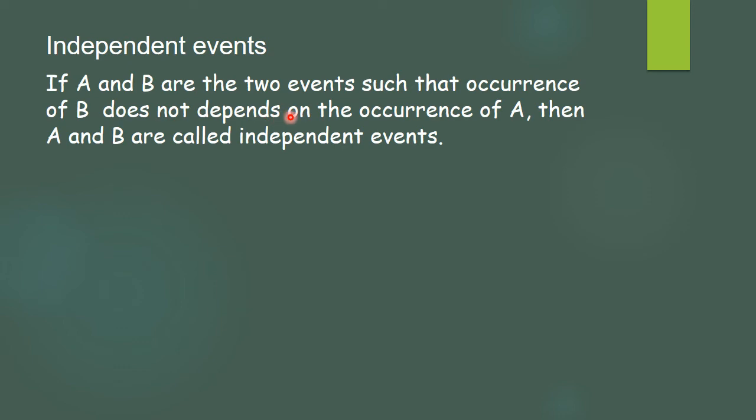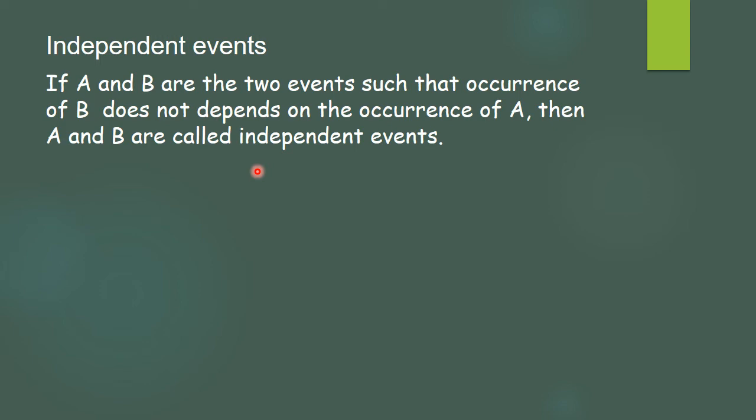They do not depend upon each other, while in the conditional case one occurs as a result of the other. If A and B are two events such that the occurrence of B does not depend upon the occurrence of A, then they are called independent events.